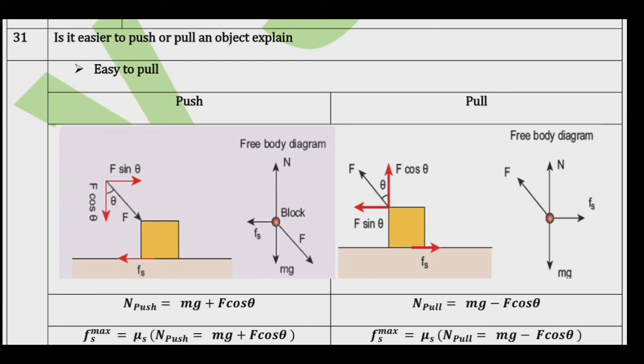The total downward force acting on the object, N pull, is equal to mg minus F cos theta. Now we see that the normal force is less than N push. So it is easier to pull an object than to push. That's all.